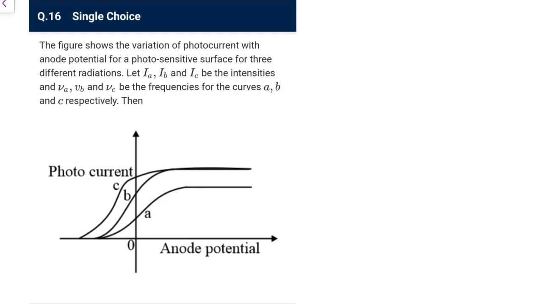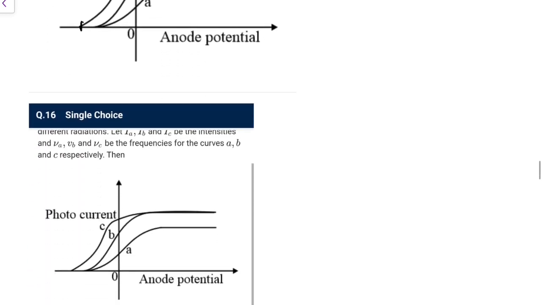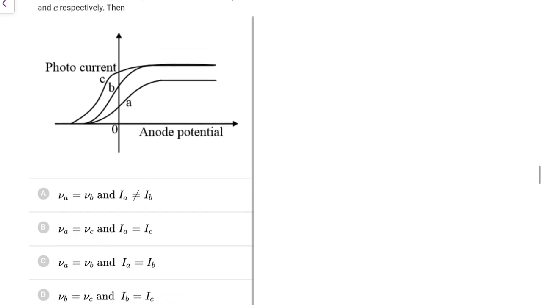Next, the figure shows the variation of photocurrent with anode potential for a photosensitive surface for 3 different radiations. IA, IB and IC are the intensities, and nu A, nu B, nu C the frequencies of the curves A, B and C respectively. Let's see it here. The stopping potential is maximum here, so C will have the highest frequency. So nu C is going to be greatest, so this is wrong, now we are left with this option. And the stopping potential for B is greater, so only option A can satisfy all the conditions given.